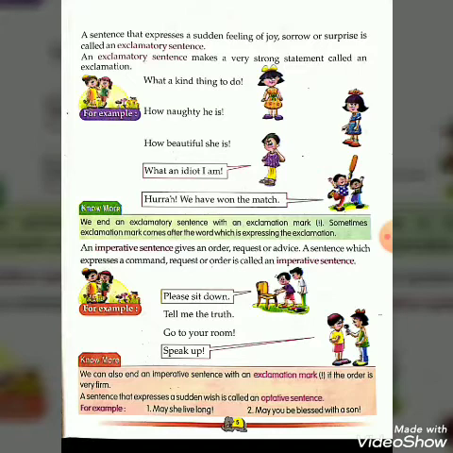For example, here you can see, please sit down. It is a request. Now, please tell me the truth. Being friendly, you can ask your friend that. Sometimes you also give advice to your friend: please tell the truth to your parents. Now the third one, go to your room. It's an order. And one more, speak up. It is also an order.